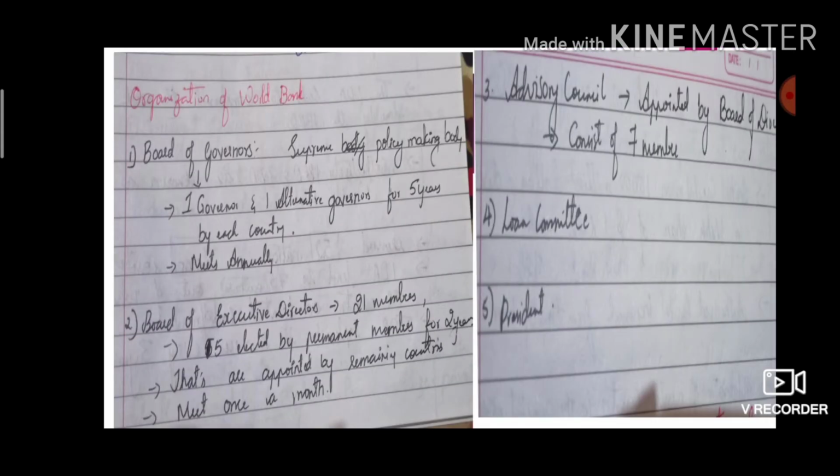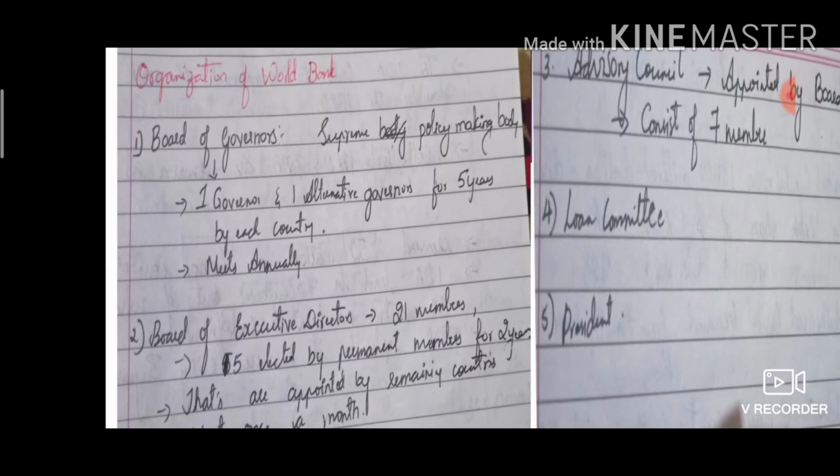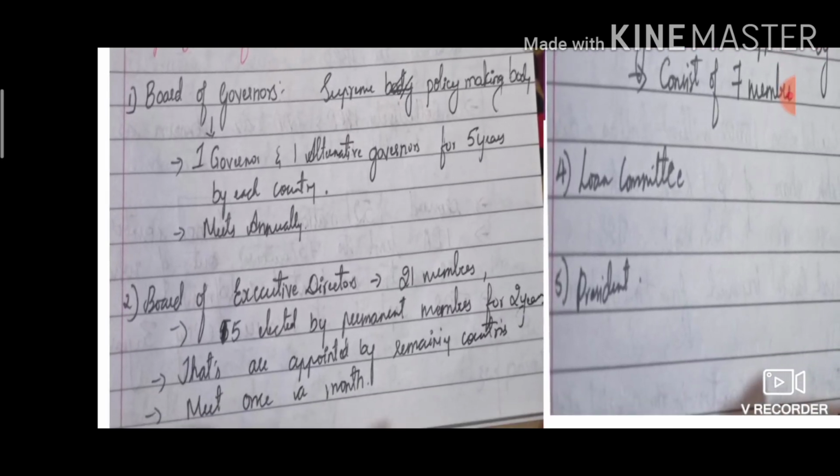Okay, next let's see the organization of World Bank, how the World Bank is organized. First the board of governors will come, right? This is the supreme policy making body. In that, there is one governor and one alternate governor for 5 years from each country. The board of governors meets annually.